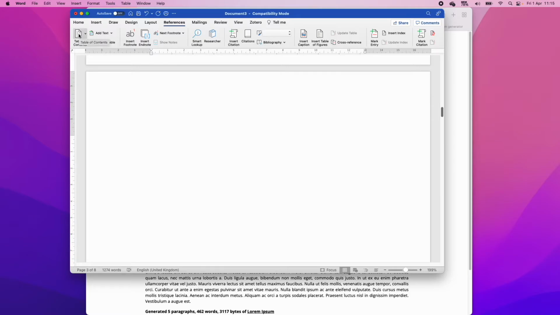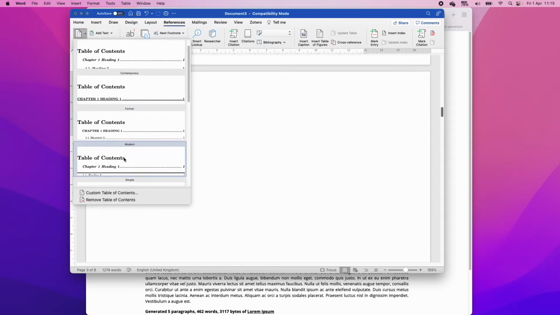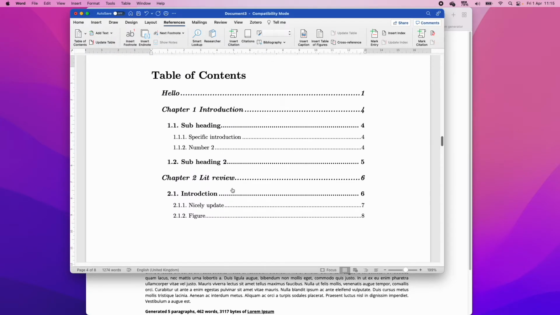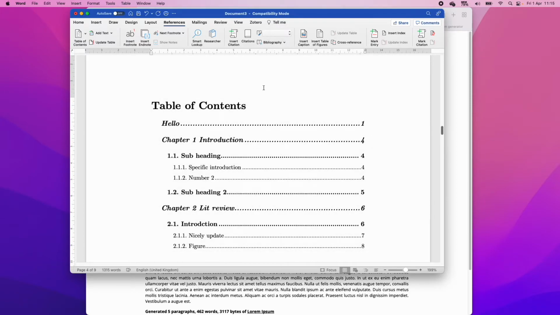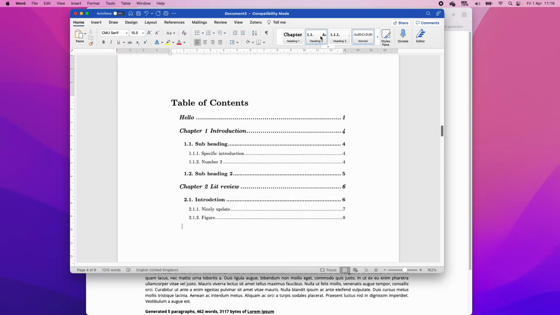So we've got table of content over here, and we're just going to click on it. We're going to select the kind of style that we want. I like either the simple or the classic, and so that's it. There's your table of content, and all of these are cross-referenced, right? Because we did the headings in the styling page, Word is able to identify what are headings, what are titles, and so forth. And so you can now click on a specific one.